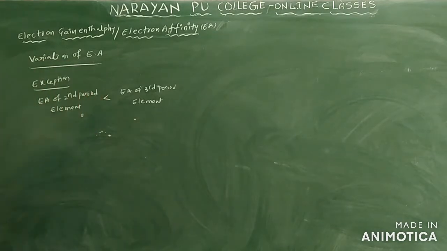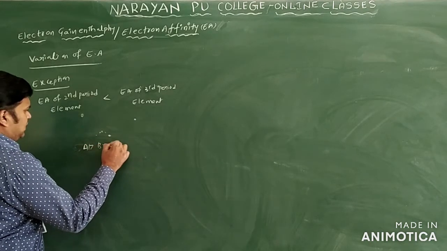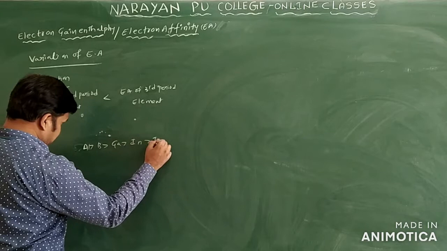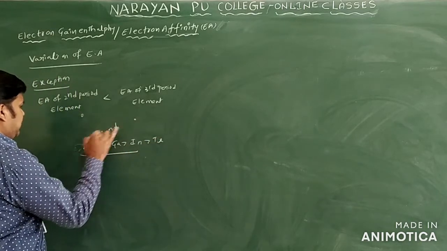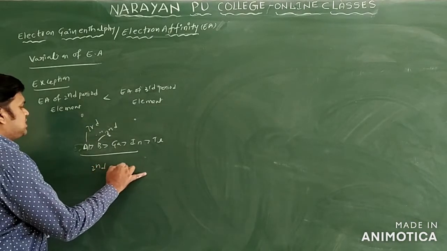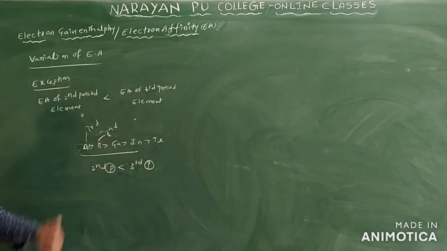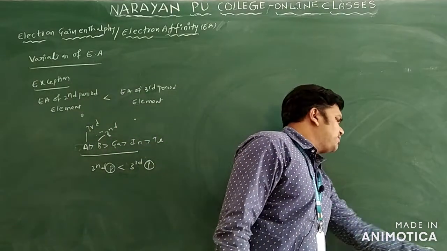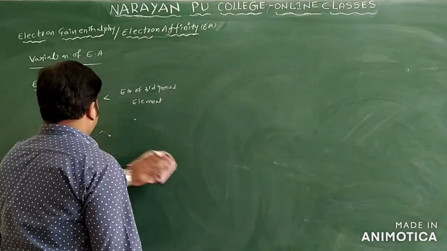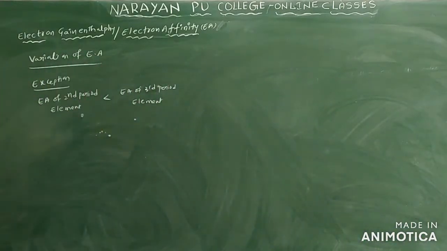Now we will see, we already discussed one example: aluminum greater than boron greater than gallium greater than indium greater than thallium. Boron is second period and aluminum is third period. Electron affinity of second period elements is less than that of third period elements. Why is there a change in electron affinity between second and third period elements? Let us take one example. You can take any example.